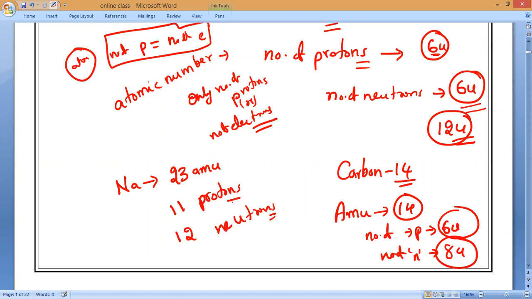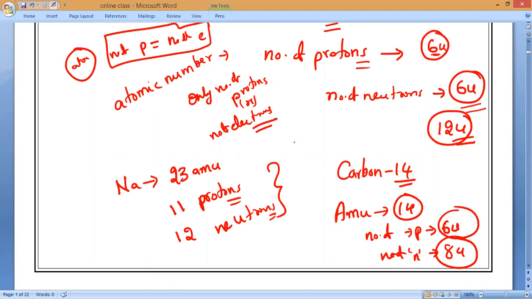12 neutrons are there. Clear? So the number of protons and electrons will always be equal for a given atom. But what is not equal? It may or may not be equal. That is the neutrons. Isotopes we will get to by the time I teach you that. Clear?